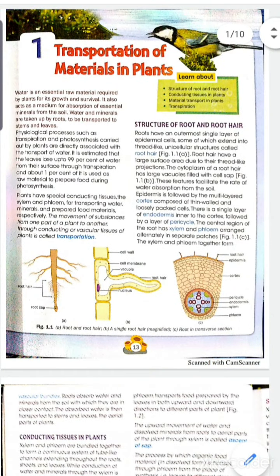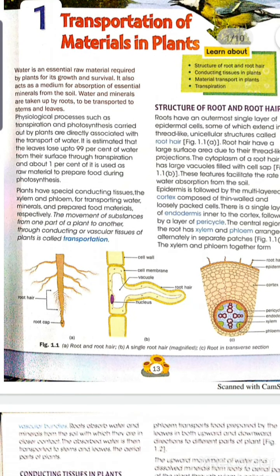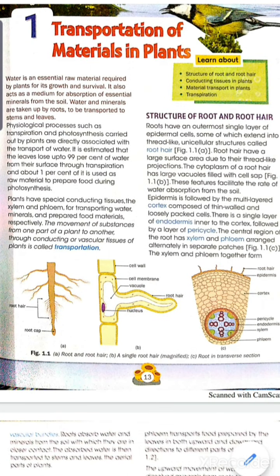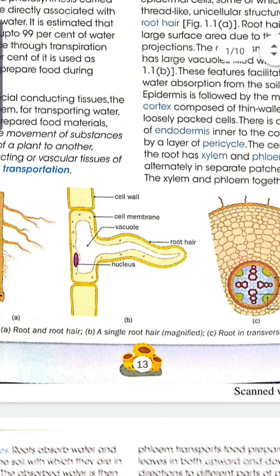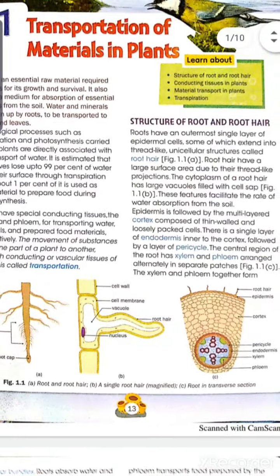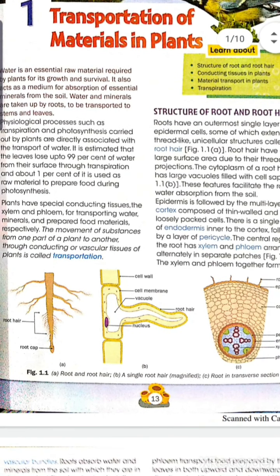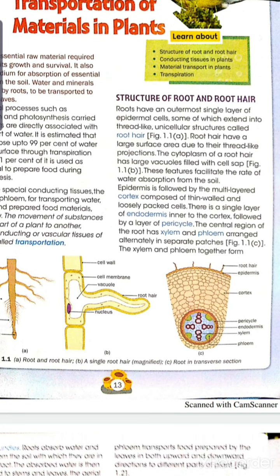As it is your first class, I have only started, so I think you have understood what I have discussed. The diagrams you have to practice are the root hair cells, diagram number B and diagram number C. And some short questions: what do you mean by transportation, what is the structure of the root hair cells, what is a vascular bundle, what are the different layers present in the root. This type of short question you have to read.